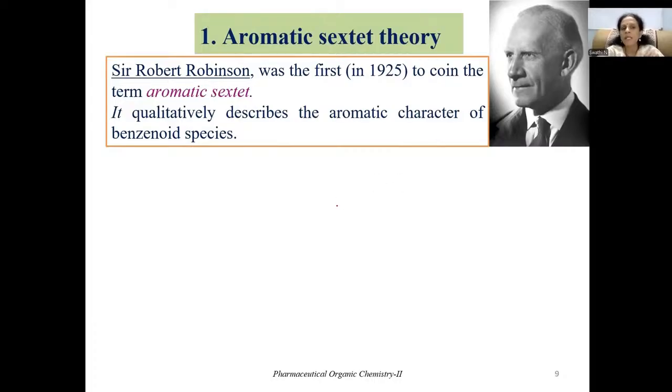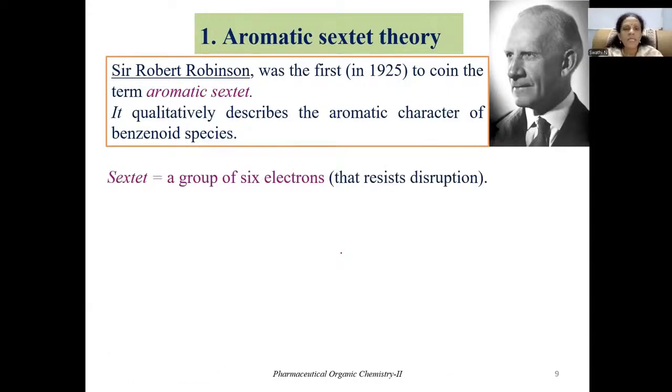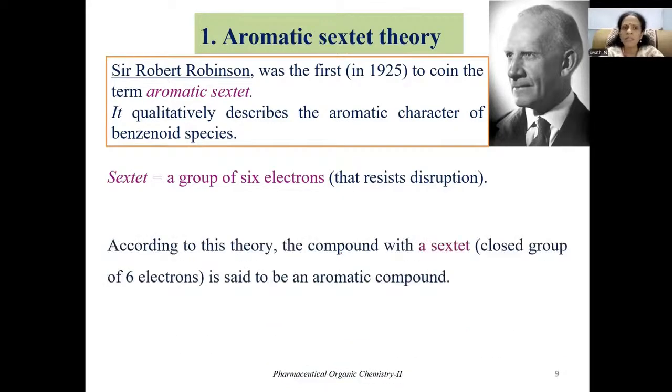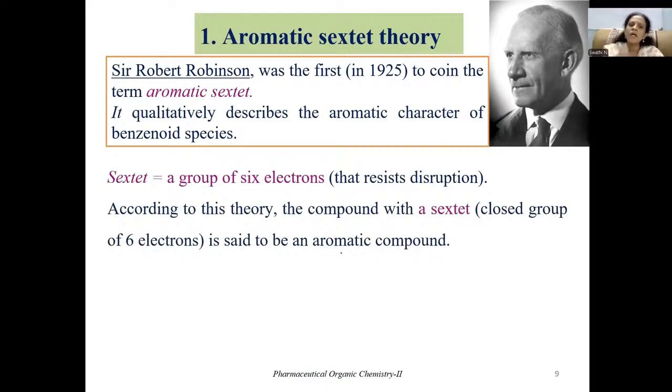So this particular theory qualitatively describes the aromatic character of benzenoid species. According to this aromatic sextet theory, when a compound has a sextet of electrons, then it is said to be aromatic. Now what is the meaning of sextet? It means a group of 6 electrons which resist disruption. That means the compound should consist of a closed group containing 6 electrons. Then it is said to be aromatic in nature.